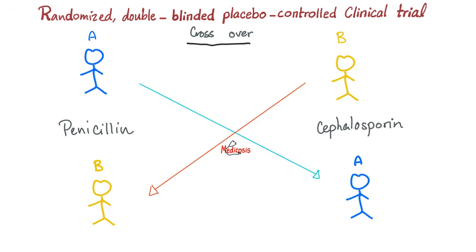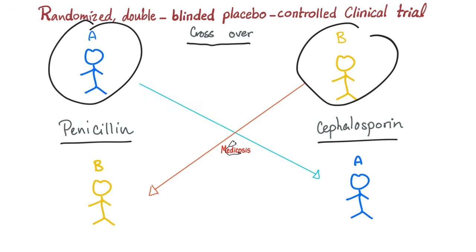Crossover means the following. We divide patients into two groups. Group A is receiving penicillin and Group B is receiving cephalosporin for a certain infection. And you continue this until halfway through the study, and then you switch, you cross over. The group that was receiving penicillin is now going to receive cephalosporin, and the group that was receiving cephalosporin will now receive penicillin.